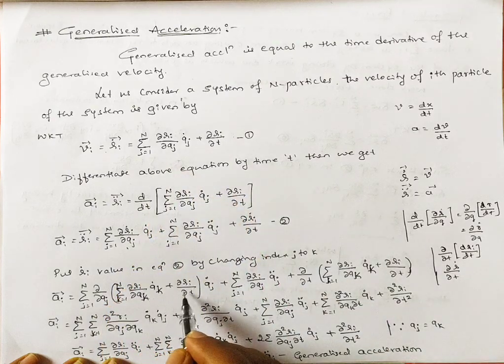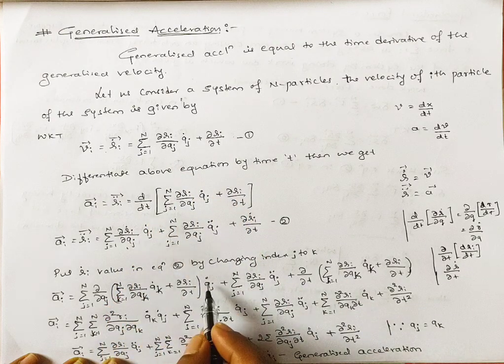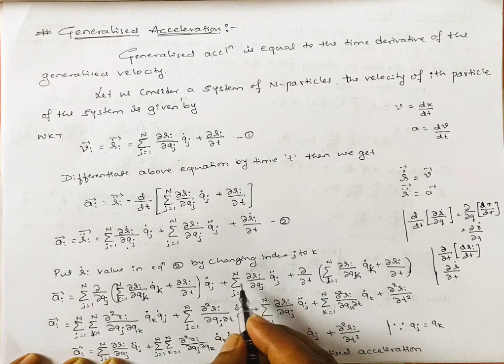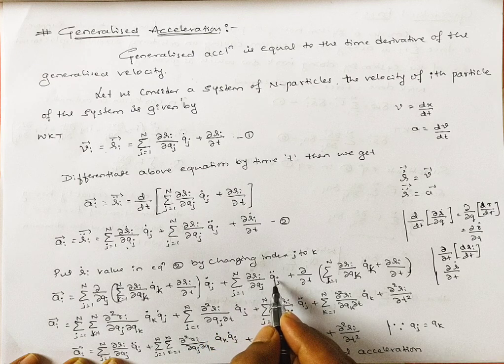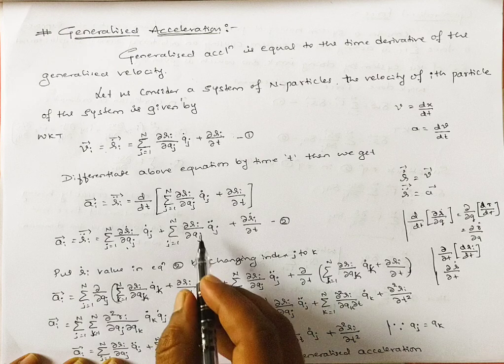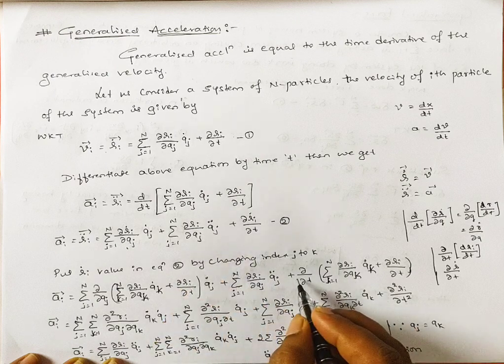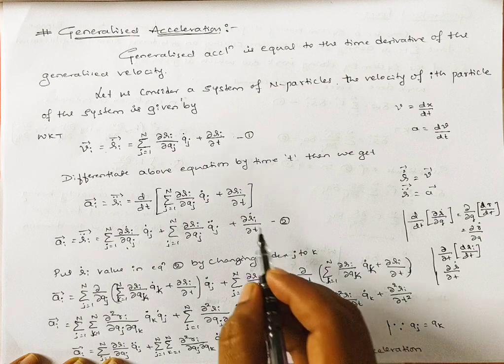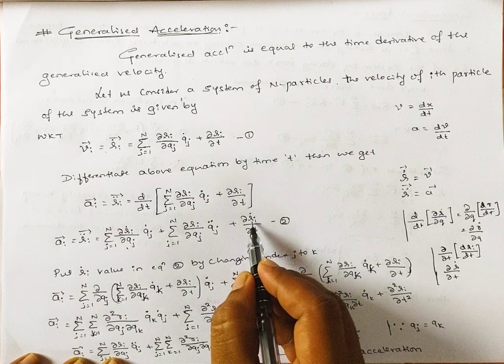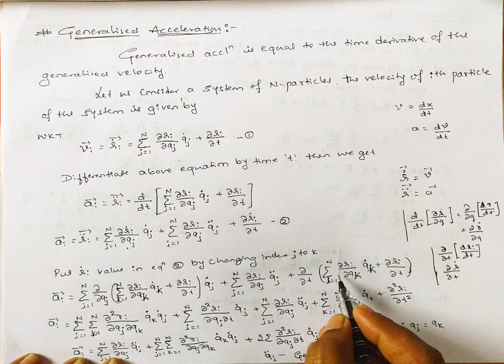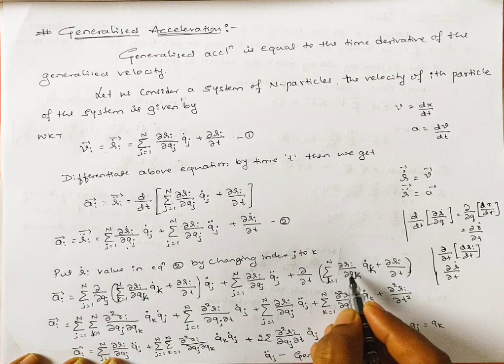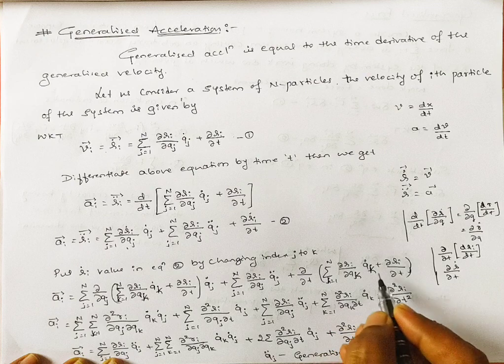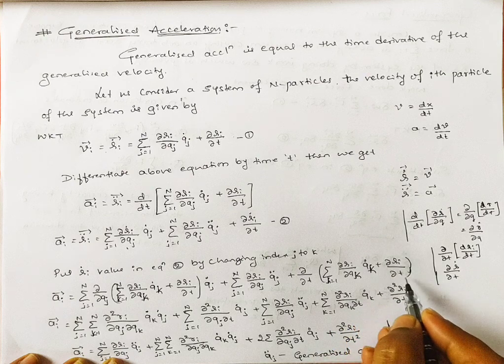I have substituted this, and next this term as it is, q dot j, plus summation over j from 1 to n of dou ri divided by dou qj q double dot j, this term as it is, plus dou by dou t, which I took outside. Then I substitute the ri dot value here: summation over k from 1 to n of dou ri divided by dou qk q dot k, plus dou ri divided by dou t.